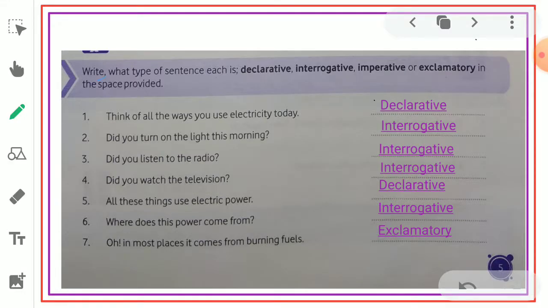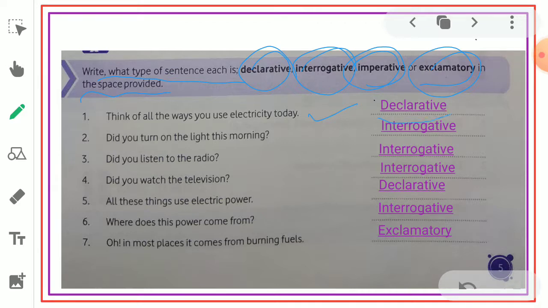First, write what type of sentence it is: declarative, interrogative, imperative, or exclamatory, in the space provided. First one, think of all the ways you use electricity today.